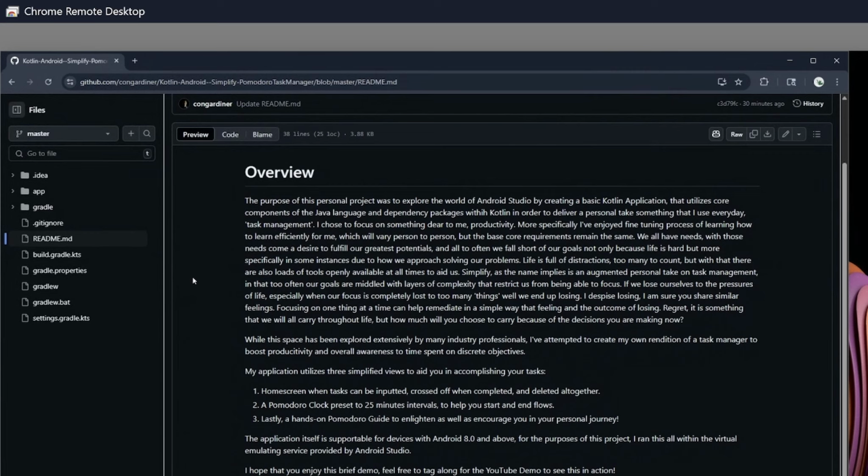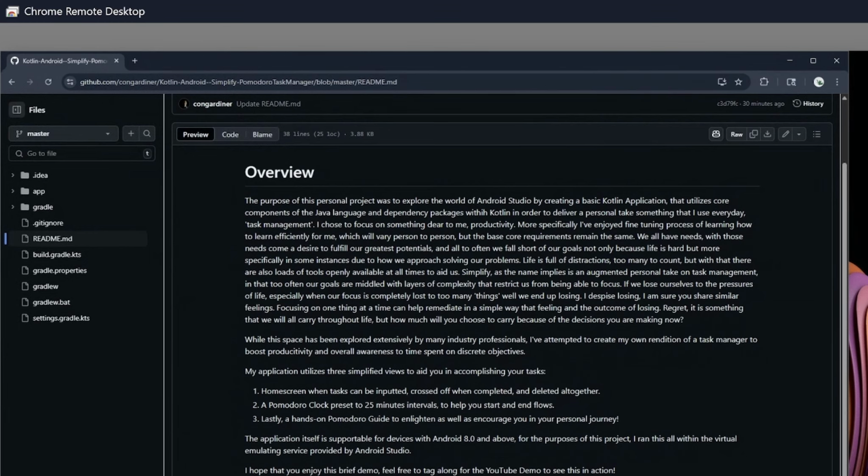One of my outcomes or goals was I wanted to keep it simple, but build something that I could relate to. So I built a task managing app, as I love the emphasis that can be placed on prioritizing the things that we want to do or eventually become in life. And what better way to do that than to formulate a plan in which we can streamline that process? And so I've done this with an application that I've called Simplify.